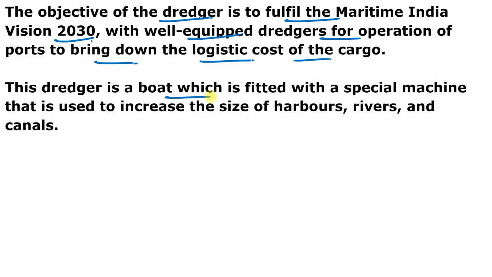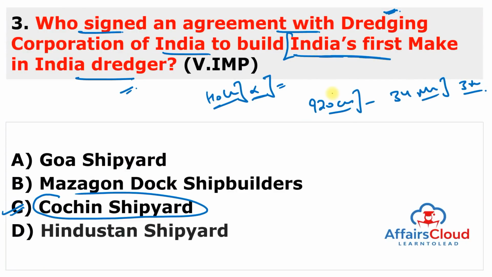And the dredger is a boat which is fitted with a special machine that is used to increase the size of harbors, rivers and the canals. And dredging is the process of desilting the river bodies or removal of soil, mud and the dirt at the shores or the bottom. So you can remember all these things because these are very, very important. And just remember the question as same as in slide. India's first Make in India dredger will be built by Cochin Shipyard. Total cost is 920 crore and it will be delivered after 34 months or almost 3 years.